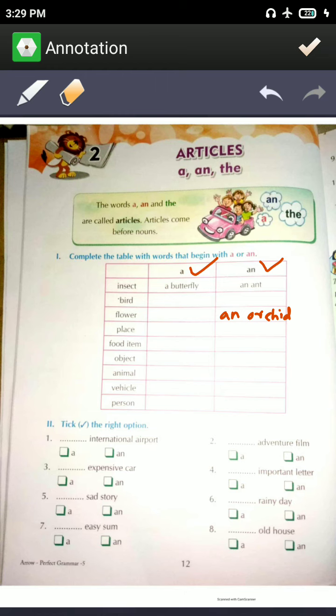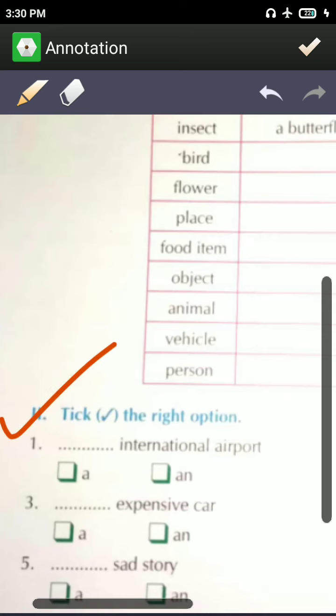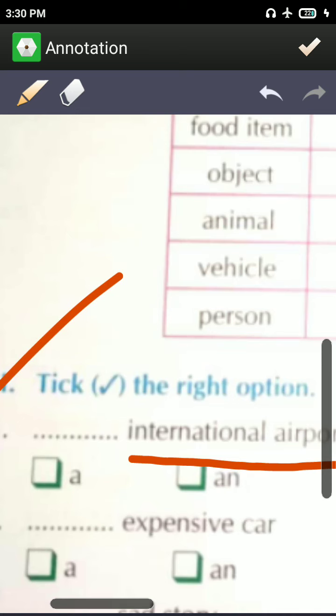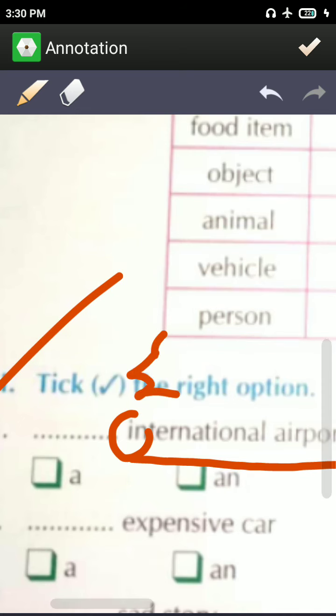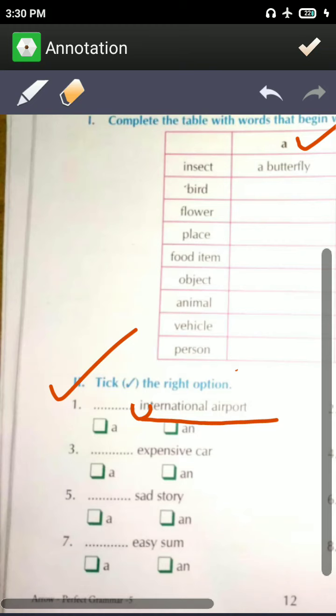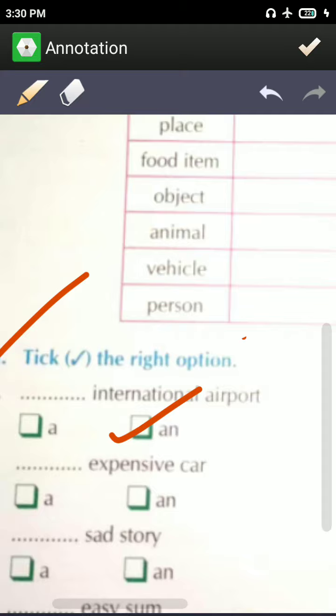Now a doctor, a person will come: a doctor, an engineer. My father is a doctor, my father is an engineer, like that. Now here you have to tick the correct option. In the second one you have to tick the correct option. What will be the answer? International airport. Here you can see I starts with E. You say international airport. So the answer will be N here.